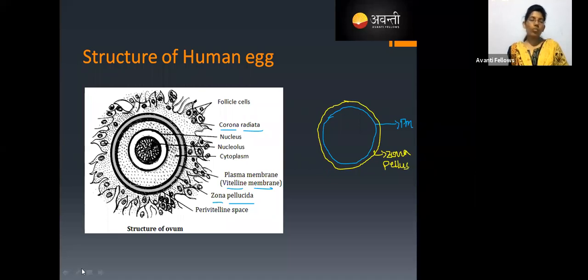And around the zona pellucida, there are so many follicular cells present. I told you out of 500, only one is going to develop as an egg. Yes, this has become an egg. And the remaining ones form a layer called the corona radiata. Like this.